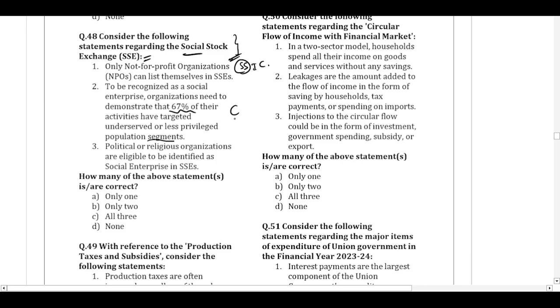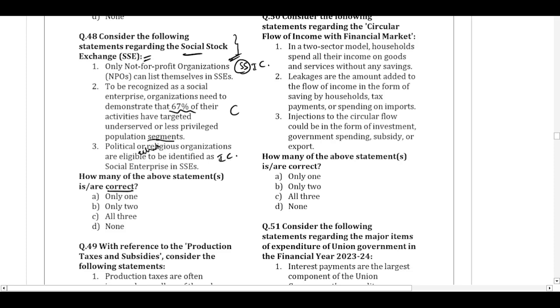The political and religious organizations are eligible to be identified as social enterprises in the social stock exchanges. The political and religious organizations, they are explicitly excluded. They are not eligible to be recognized as social enterprises in the social stock exchanges. So this is also incorrect.